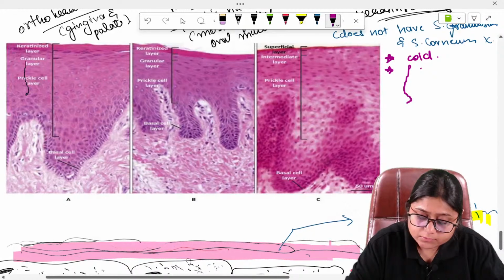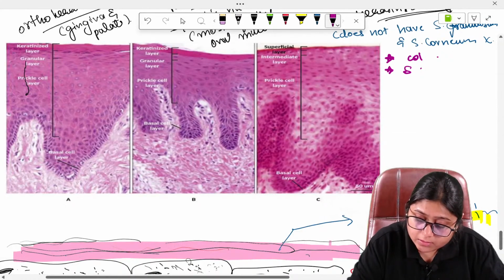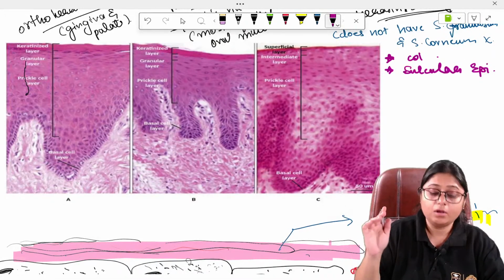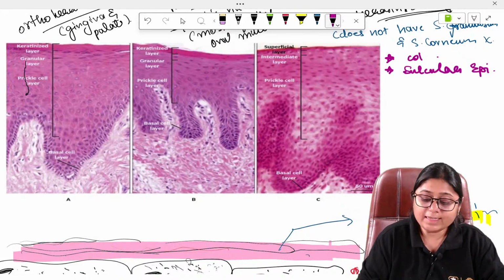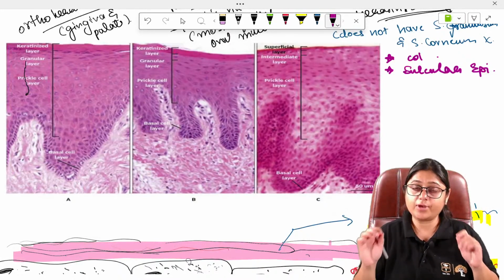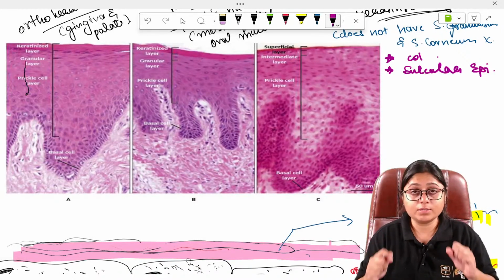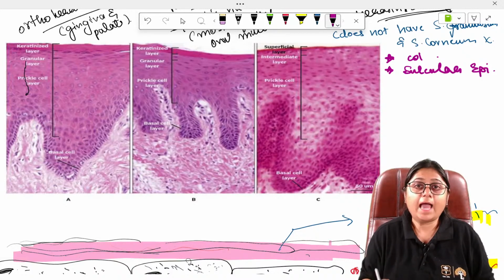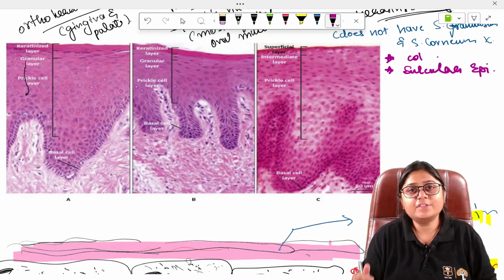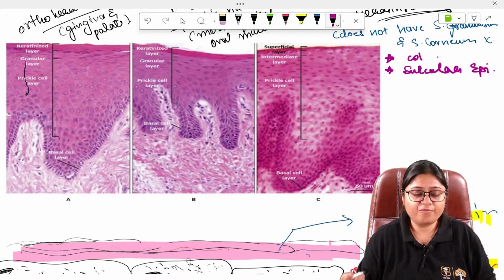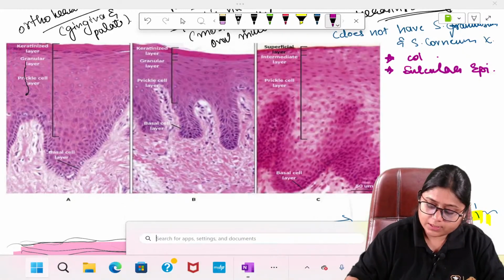Both the col and sulcular epithelium are non-keratinized. Non-keratinized means the stratum corneum is not present, and we studied that the stratum corneum is responsible for taking all the stress. It acts as a physical barrier. So if that physical barrier is not present, those areas become more susceptible to infection. Okay.